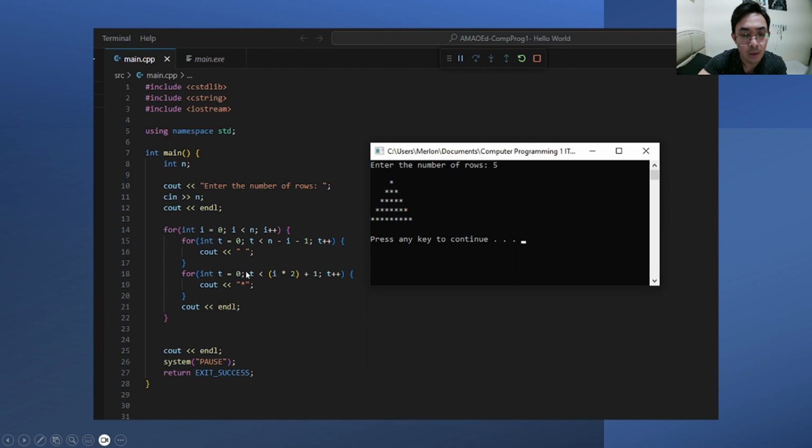The last line of our outer for loop ends with an endl to signify that we have ended the current row.